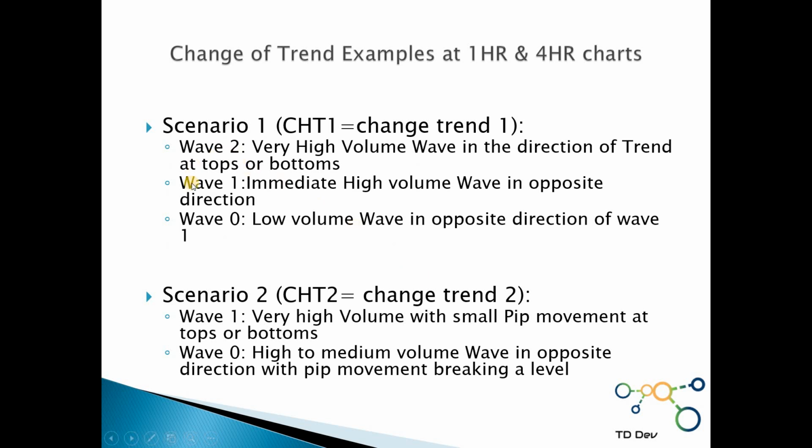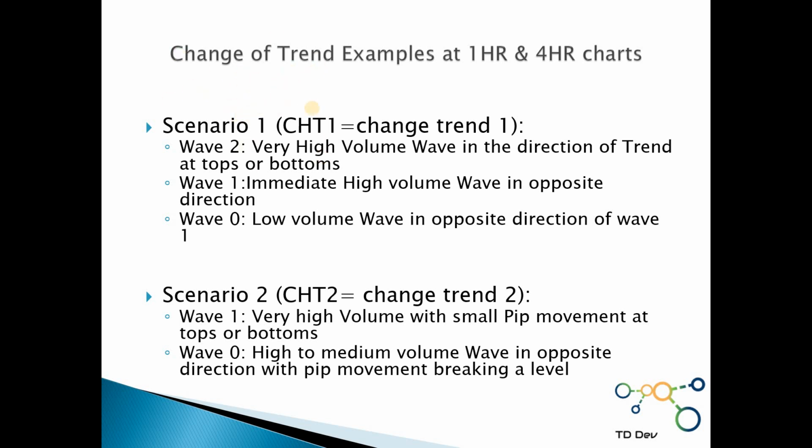I will not go into details on that because I have also written this on the chart. The only thing I will say is that these are change trend examples on a 1 hour and a 4 hour chart. So we'll put some abbreviations here.